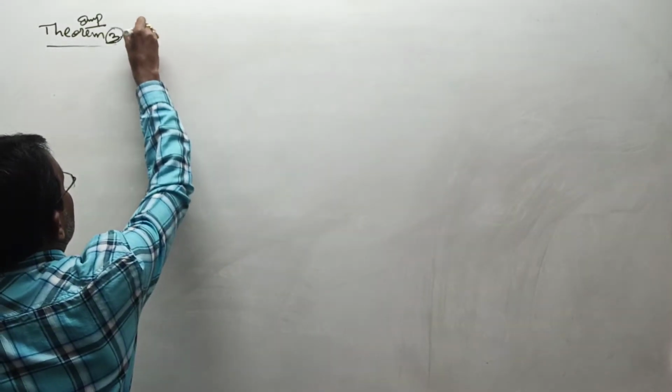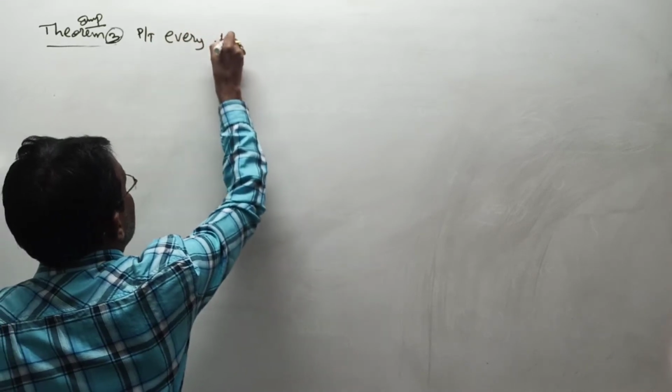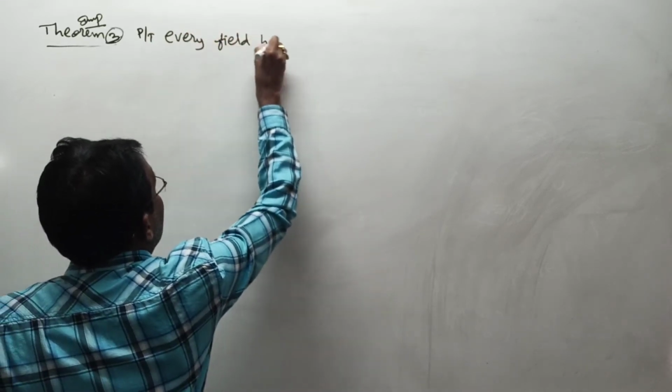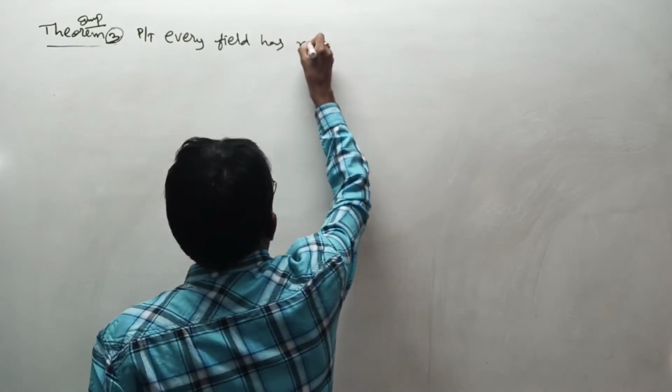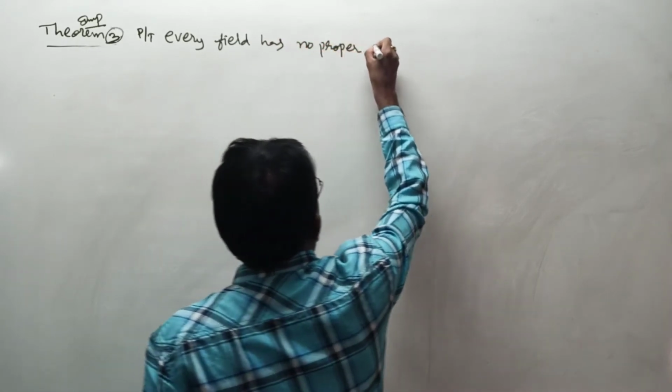Yes, next theorem number 3, another important theorem. Prove that every field has no proper ideals.